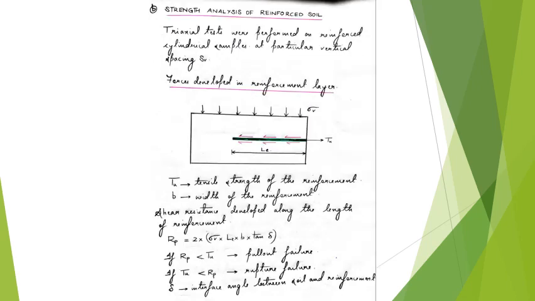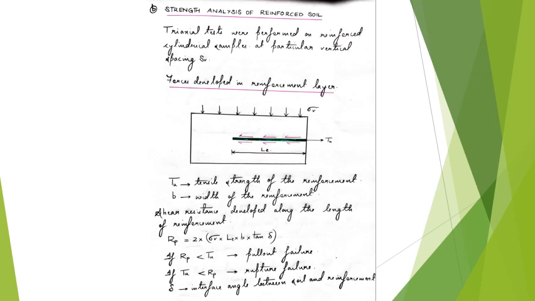So earlier we saw how we did the strength analysis of unreinforced soil samples from triaxial test results. So here we are going to see how to do the strength analysis of a reinforced soil using triaxial test results. For a triaxial soil sample, it's a cylindrical soil sample. There the soil will be reinforced using some circular disc reinforcements placed at certain intervals. That interval becomes the vertical spacing between the reinforcement layers, and it is one of the important parameters which decides the strength of the soil reinforcement composite.